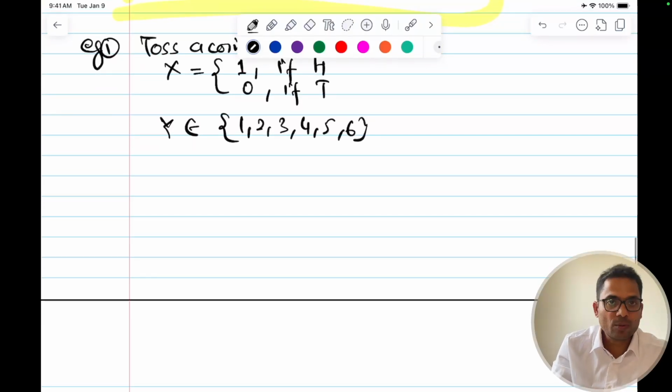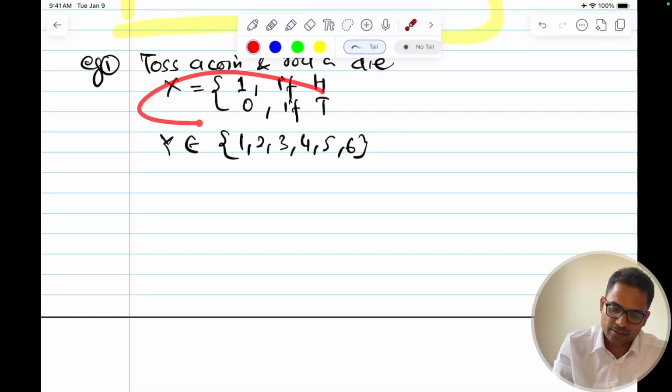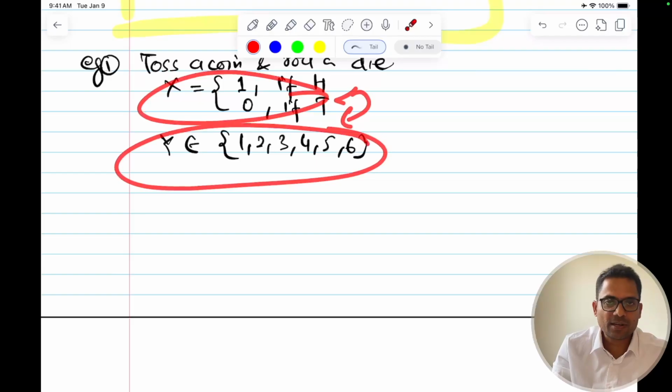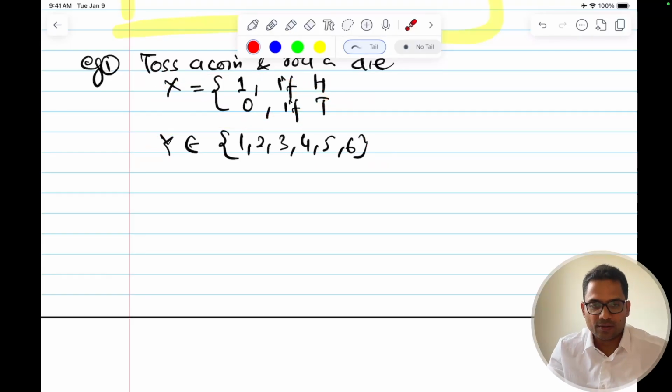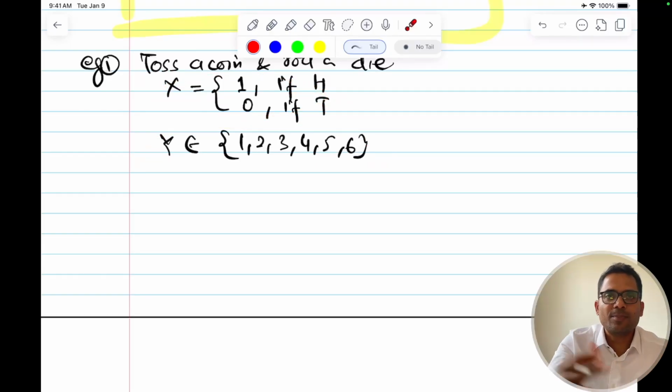Here you can clearly see that both the random variables are independent. If I get a heads, it doesn't impact whether I get a 2 or a 3 or a 5 if I roll a die. So these two are independent.